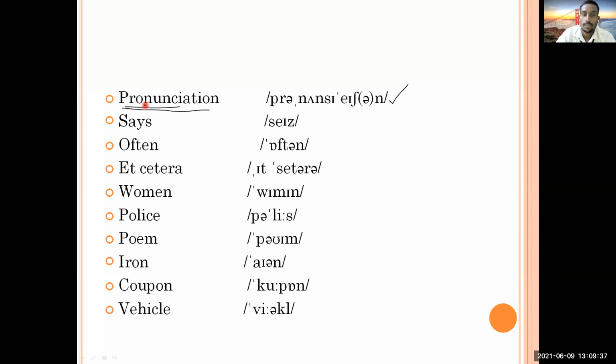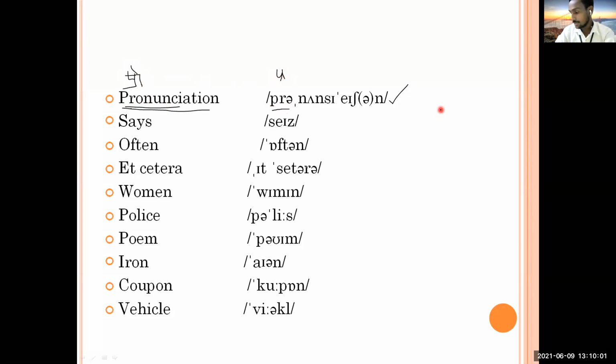Pronunciation. Okay, so now pay attention. If you are going to read, you'll see the spelling that is P-R-O, and so you are going to call it "pro". But it is not "pro". You have to call it "pro", not "pro". Okay, so pronunciation, yes, it is "pro".